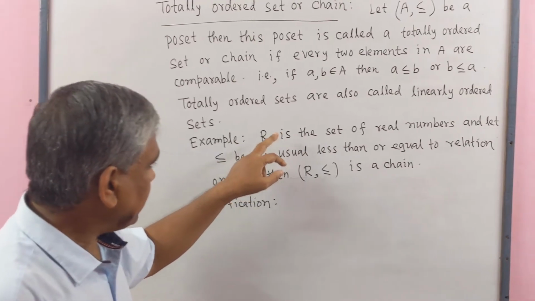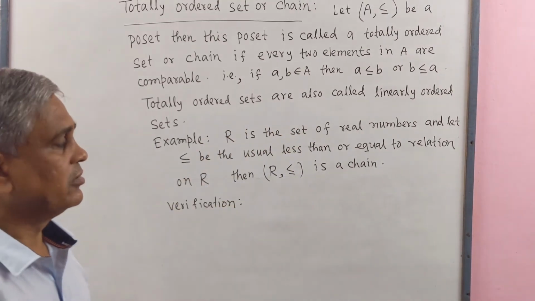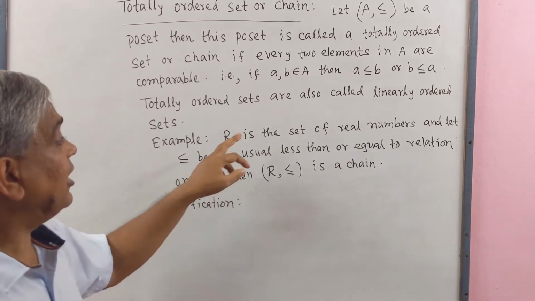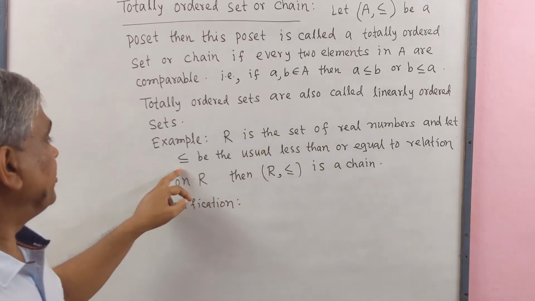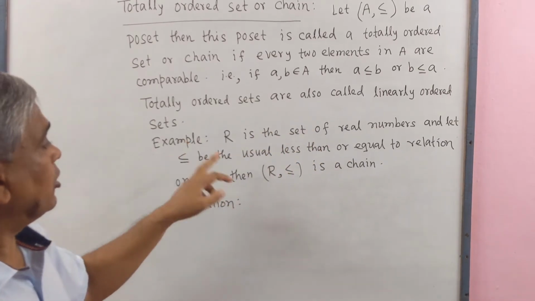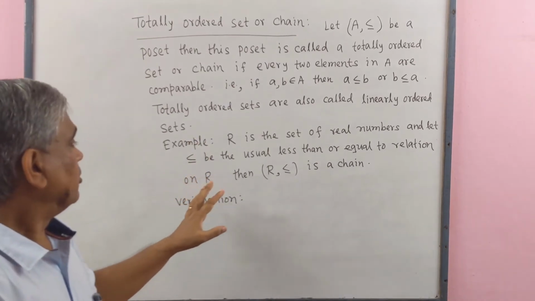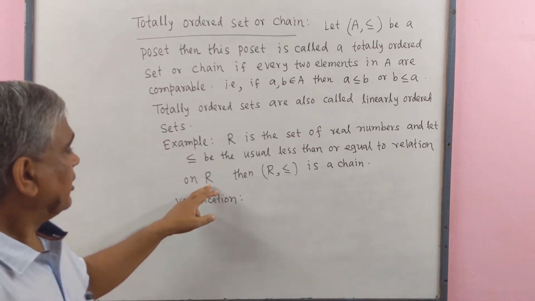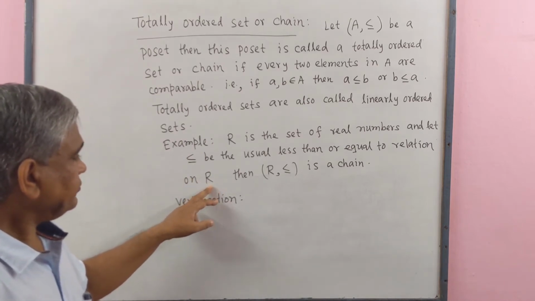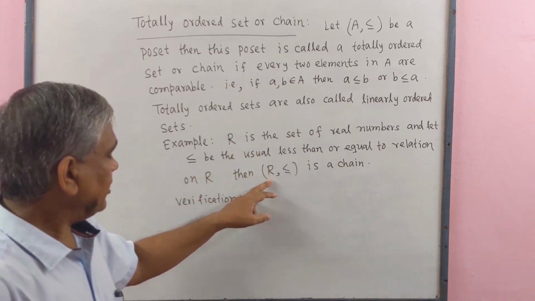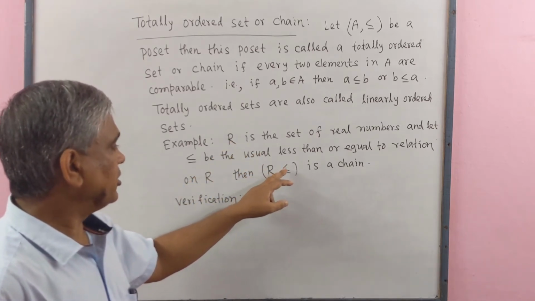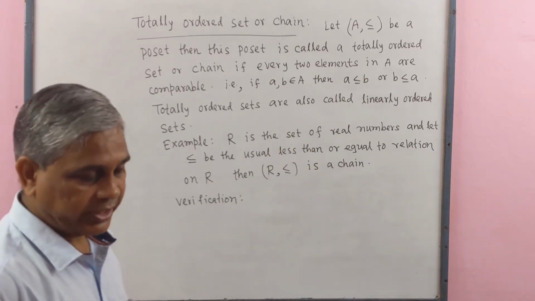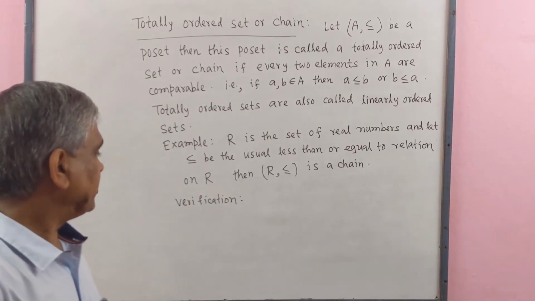Let R be the set of real numbers and let this relation less than or equal to be the usual less than or equal to. This relation is defined on the set of real numbers R. Then R, the set of real numbers along with the relation less than or equal to, is a chain, or totally ordered set. Now we verify this.